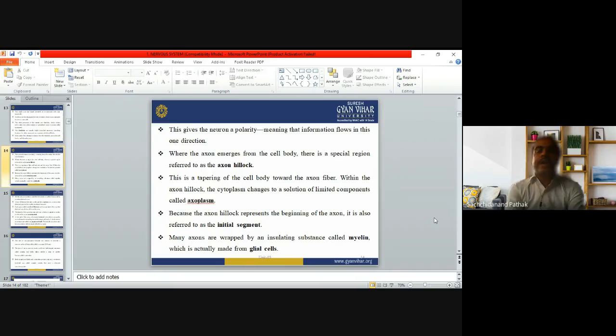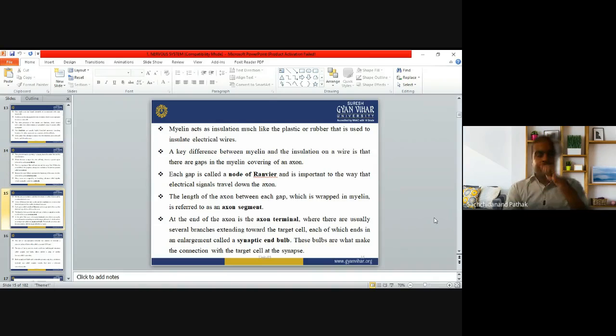Many axons are wrapped by an insulating substance that is called myelin. So all the axons are wrapped, surrounded by glial cells. The glial cells are insulating the axons, called the myelin or myelin sheath. Now, myelin acts as an insulation, much like the plastic or rubber that is used to insulate electrical wires. So all the axon fibers are insulated by the myelin sheath. And a key difference between the myelin and the insulation on a wire is that there is a gap in the myelin covering of an axon.